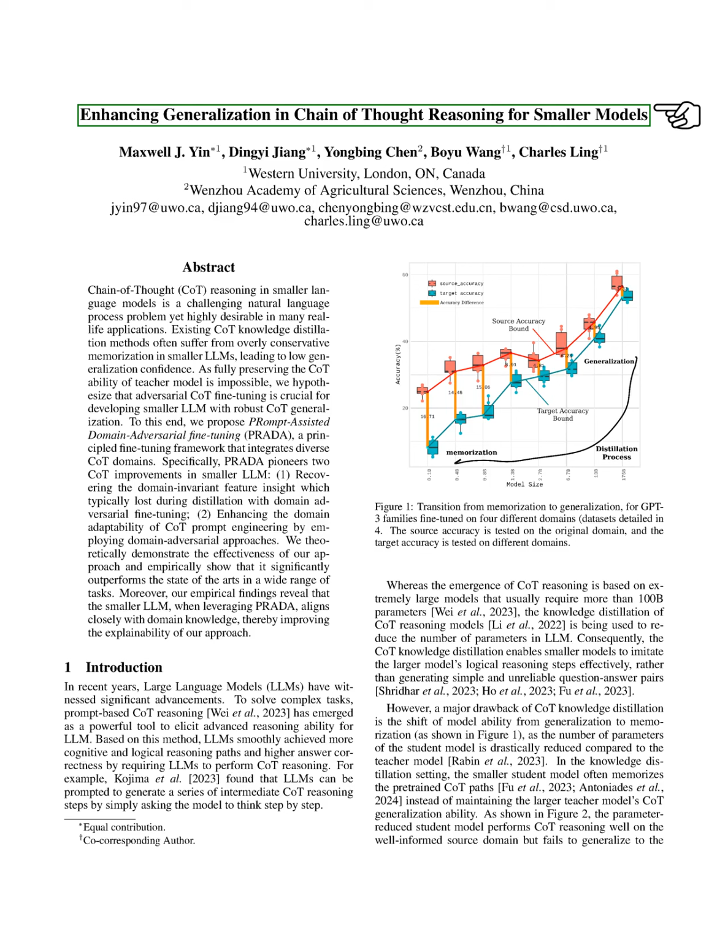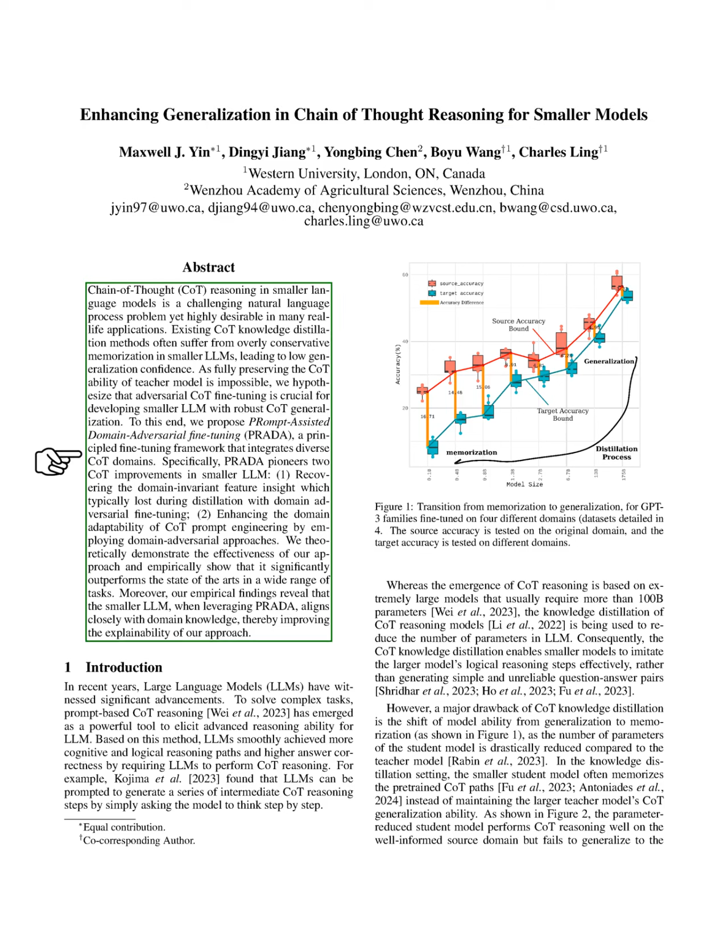Section: Introduction. In this section, we discuss the recent advancements in large language models, LLMs, and the emergence of prompt-based chain of thought, COT, reasoning as a powerful tool for enhancing reasoning capabilities. By prompting LLMs to think step by step, we can achieve better cognitive and logical reasoning, leading to more accurate answers. However, while COT reasoning typically requires very large models with over 100 billion parameters, we are exploring knowledge distillation techniques to create smaller models that can effectively mimic the reasoning of these larger models.